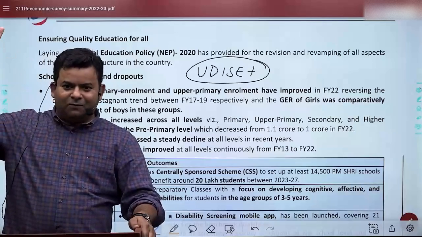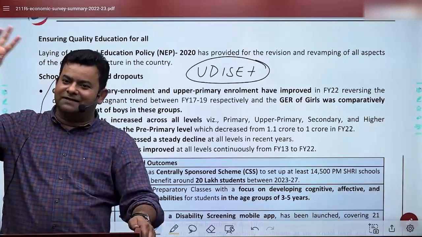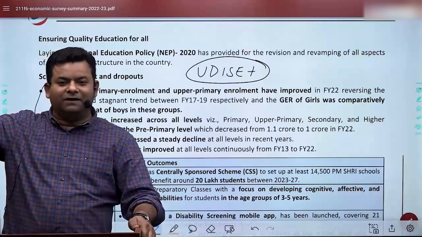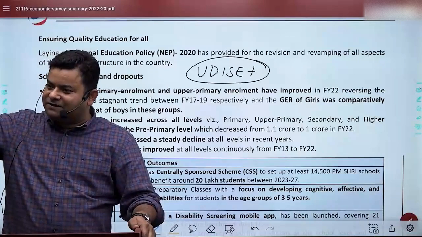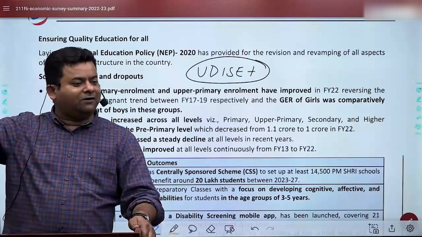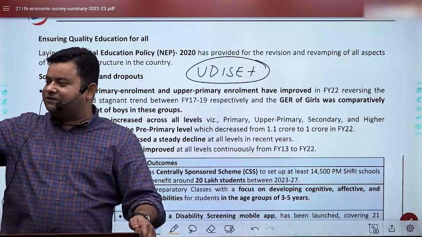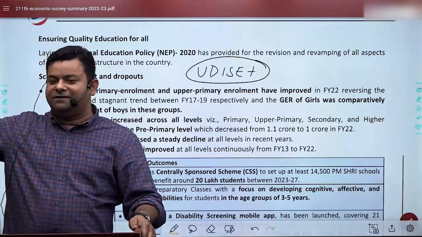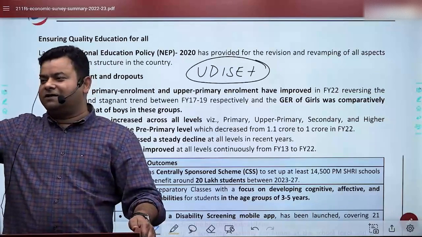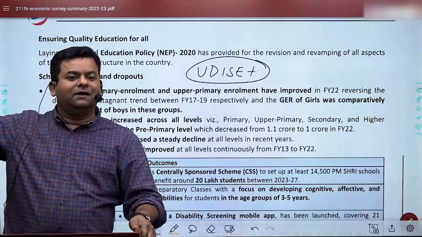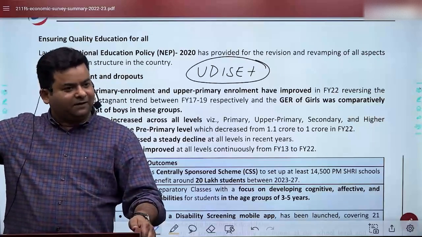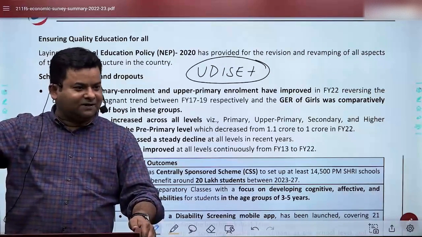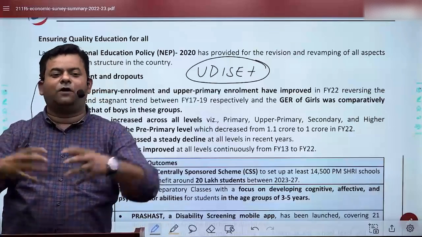First is no poverty, second is zero hunger, third is health and well-being, fourth is quality education, fifth is gender equality, sixth is safe drinking water and sanitation, seventh is affordable and clean energy, eighth is decent work and economic growth, ninth is infrastructure and innovation, 10th is reducing inequality, 11th is sustainable cities and communities, 12th is responsible consumption and production, 13 is climate change, 14 is life below water, 15 is life on land, 16 is peace, justice and strong institutions, and 17 is international cooperation.